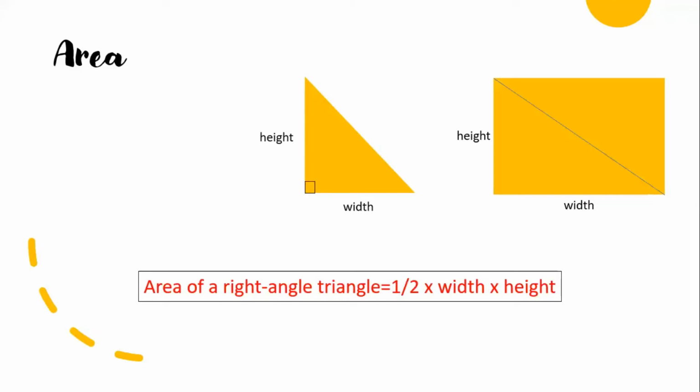Do you have any questions about the area of a rectangle, square and triangle? No questions. Then I will test you all, to see where your understanding is.